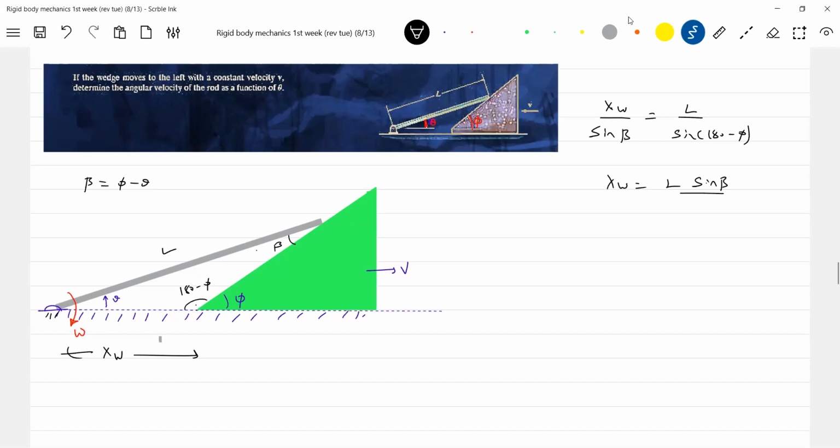Sir, in the question they have mentioned it is moving left side, no sir? Okay, no problem. Just the negative signs to avoid that one. The speed will be the same, no? Omega will be in the opposite sense. Okay, sir.